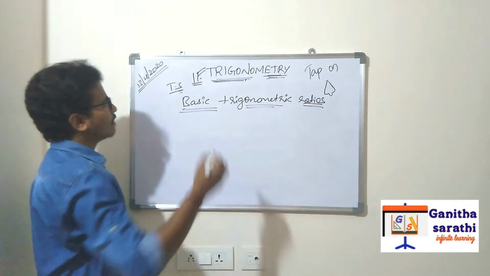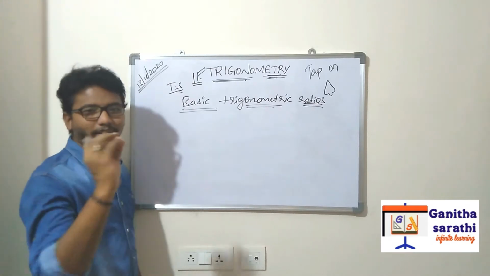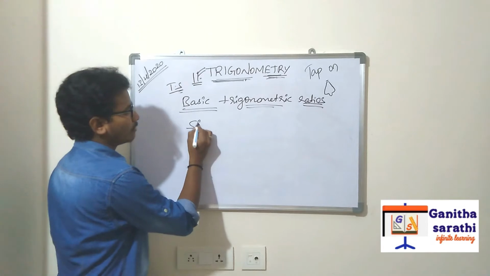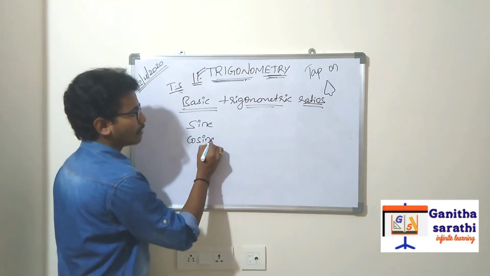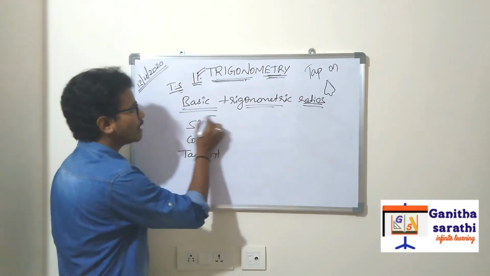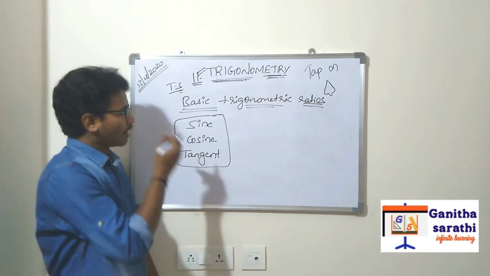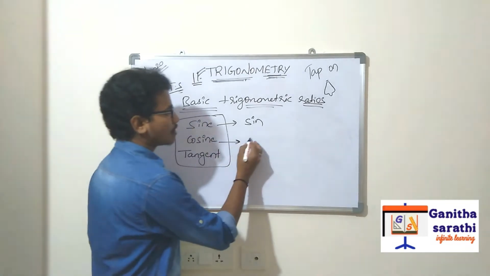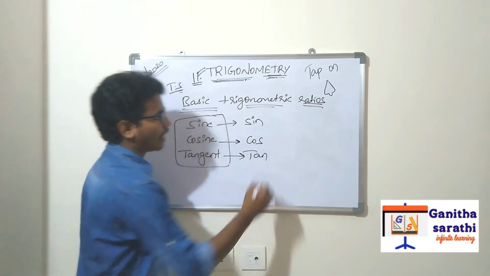All the 10th class students will say that there are 6 trigonometric ratios. I am asking only the basic trigonometric ratios. What are the basic trigonometric ratios? Sine, cosine, and tangent. Only these are the basic trigonometric ratios. Sine in short form is written like this. Cosine will be written as cos. Tangent will be written as tan.